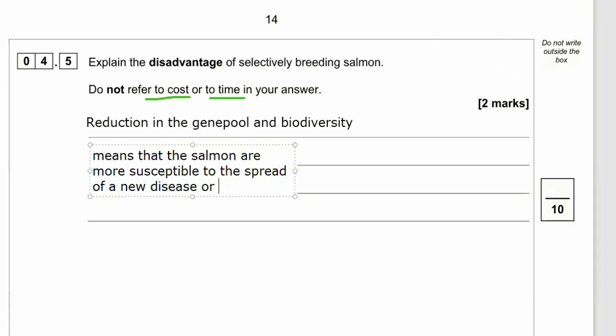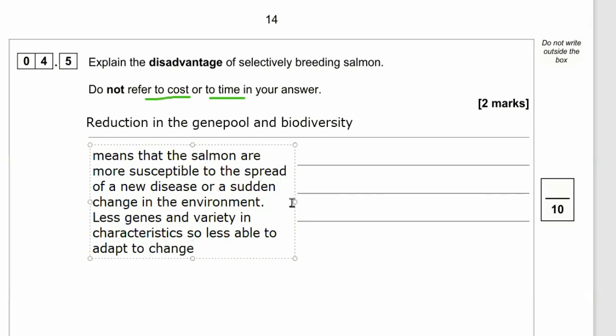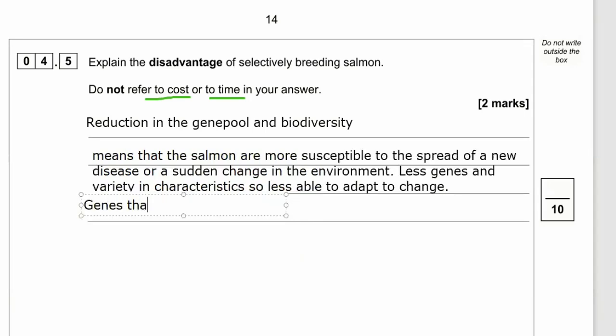This can mean that the salmon have fewer genes in that population and so are more susceptible to the spread of a new disease or a sudden change in the environment. If the global temperature changes, maybe we lost a gene that would have helped them adapt to hot climates. So fewer genes and less variety means there are fewer characteristics which make them able to adapt to change, such as a new disease.